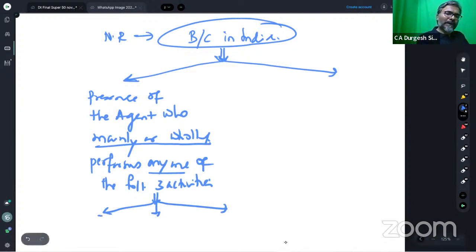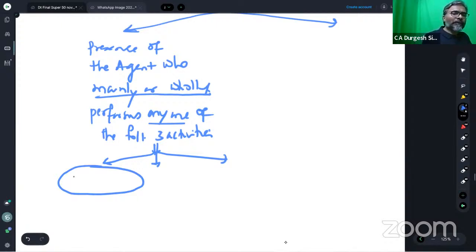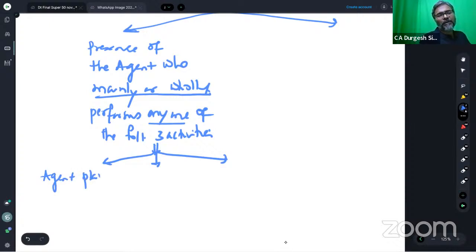The most important activity, students, do you know what it is? In this case, the agent plays a principal role, which leads to the conclusion of the contract.